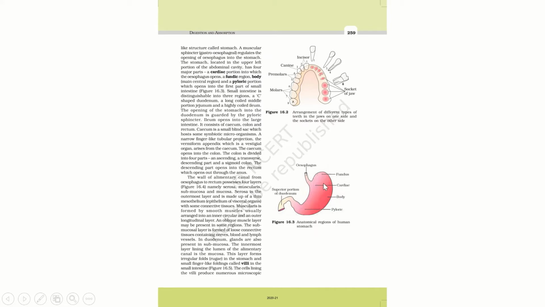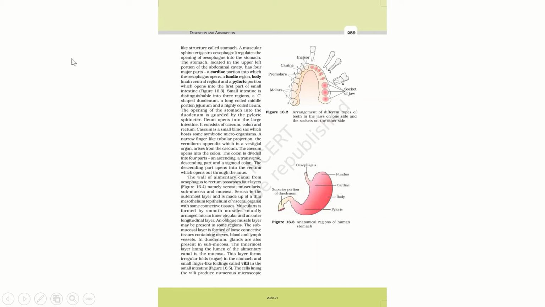The body is the main central portion. The cardiac is the portion where the food from the esophagus enters the stomach, and the region which receives the food from the esophagus is known as the cardiac region. The fundic region is placed upside, where many gases and air are present. The body is the central portion where the food is stored for some time, and the pyloric portion leads into the small intestine and connects to the duodenum, which is the superior portion of the small intestine.